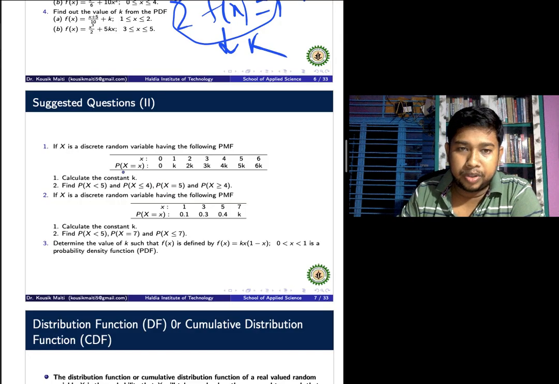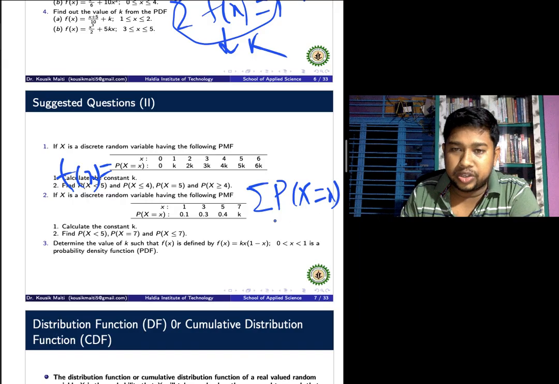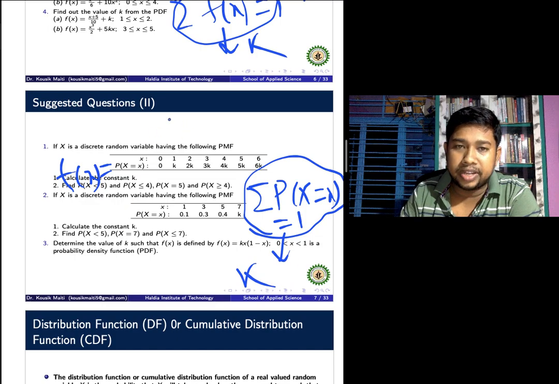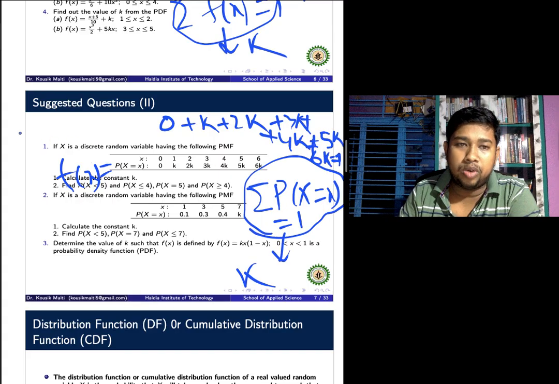This P of capital X equal to small x is also equal to f of x. That means we add all P of capital X equal to small x equal to 1 to obtain the k value. We add 0 plus k plus 2k plus 3k plus 3k plus 4k plus 5k plus 6k equal to 1. We obtain the value of k.